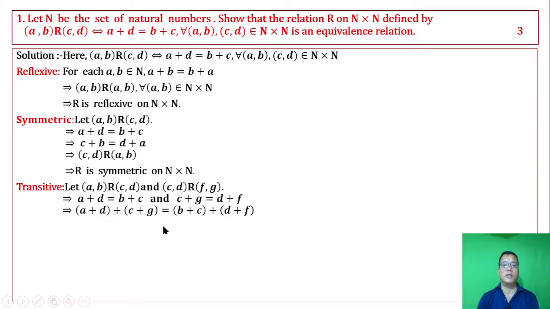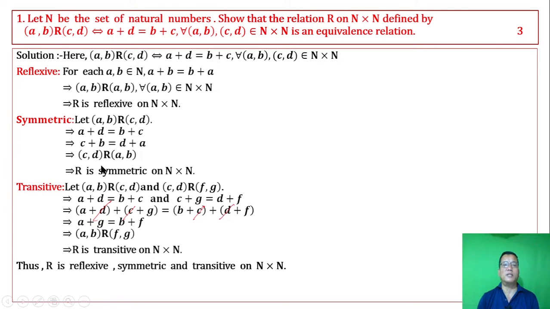And cancelling D on both sides, and cancelling C on both sides, we are left with A plus G equal to B plus F. This shows that (A, B) is related to (F, G). Again, this shows that R is transitive on N by N.